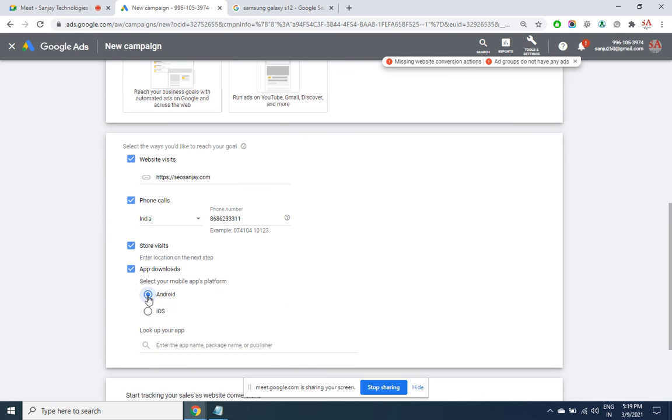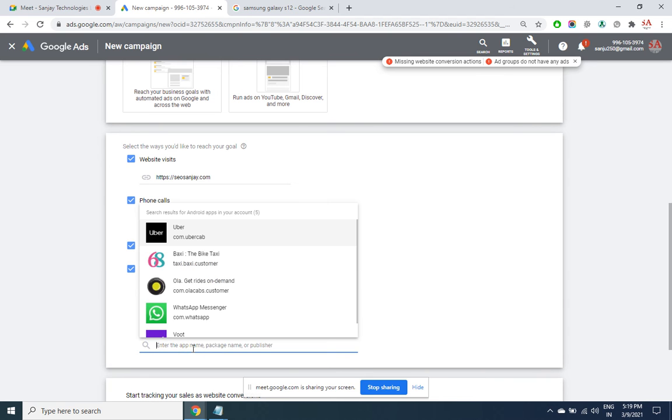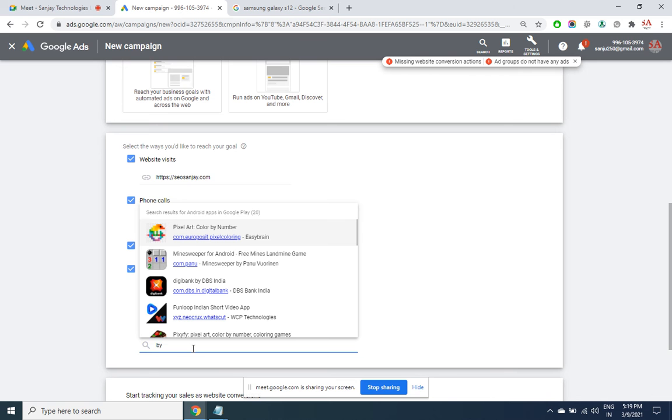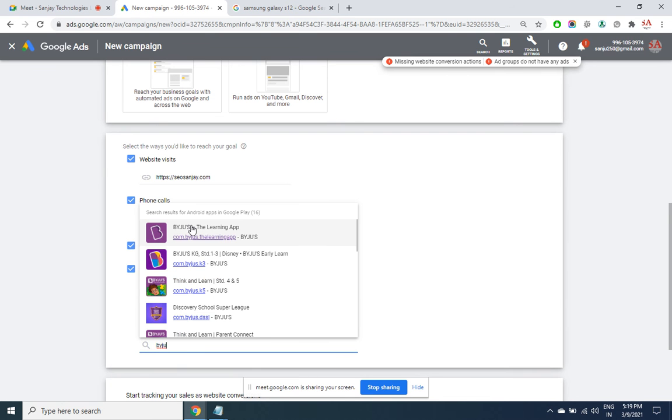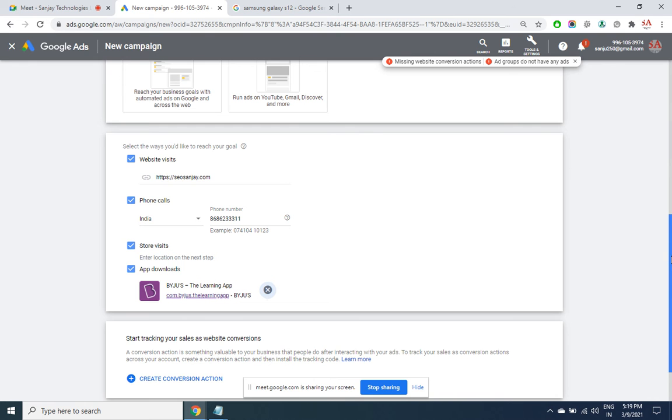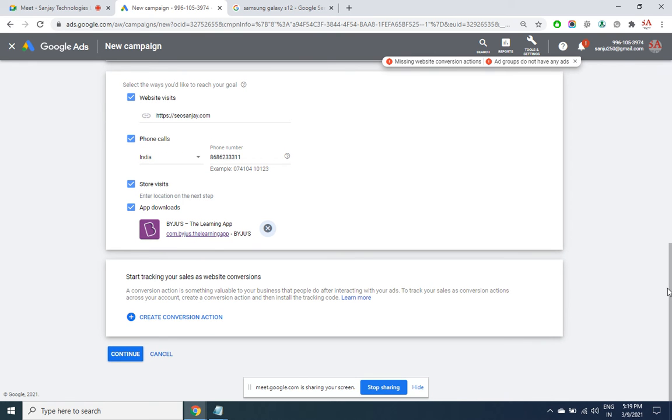Pay according to the app installations. You need to select your app. I am selecting some app, Baiju. Okay, then I go to continue. Conversion action we'll see later.